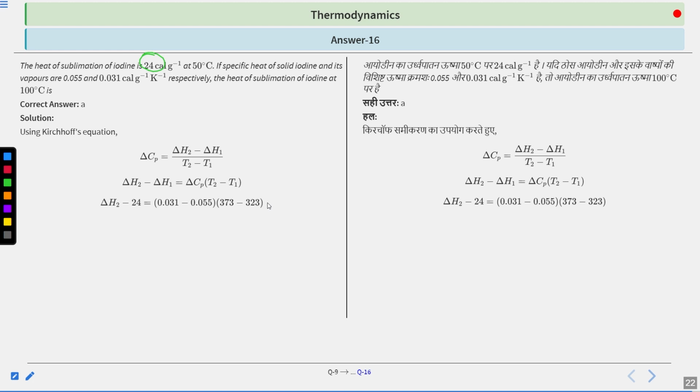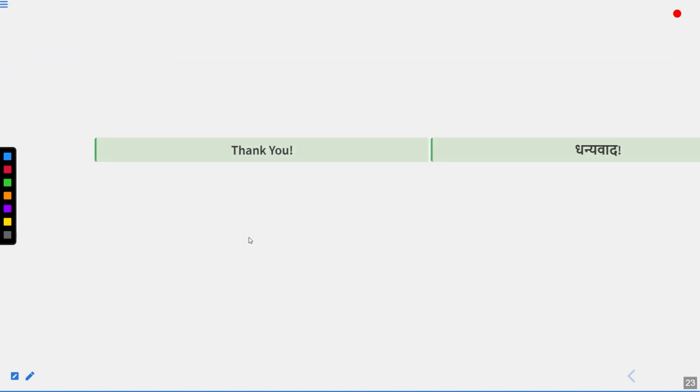You don't have to convert; the difference will be 50 in degree Celsius and Kelvin, either of them. That will give you ΔH2 as 22.8 calorie per gram. So this was for today's session. With this, I will end this session. Thank you.